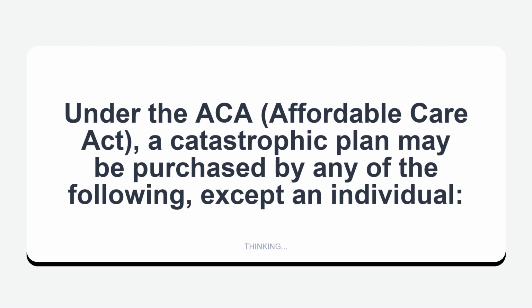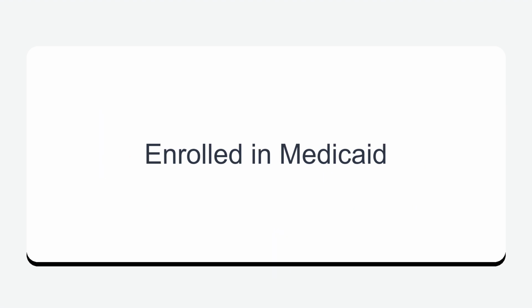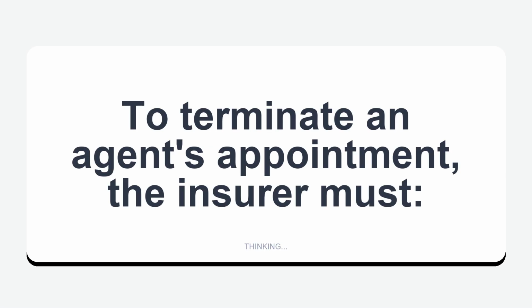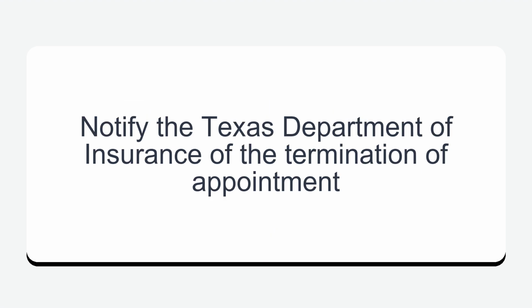Under the ACA, Affordable Care Act, a catastrophic plan may be purchased by any of the following, except an individual enrolled in Medicaid. To terminate an agent's appointment, the insurer must notify the Texas Department of Insurance of the termination of appointment.